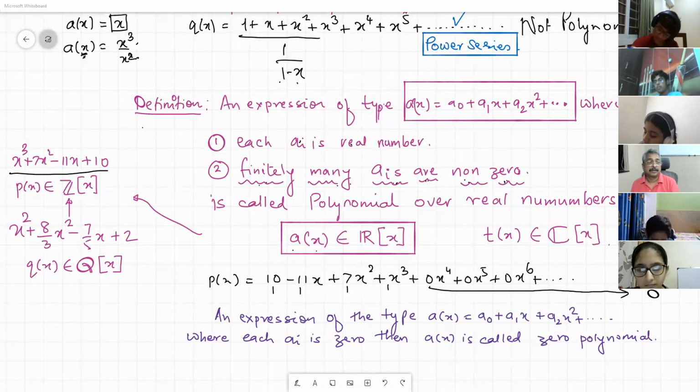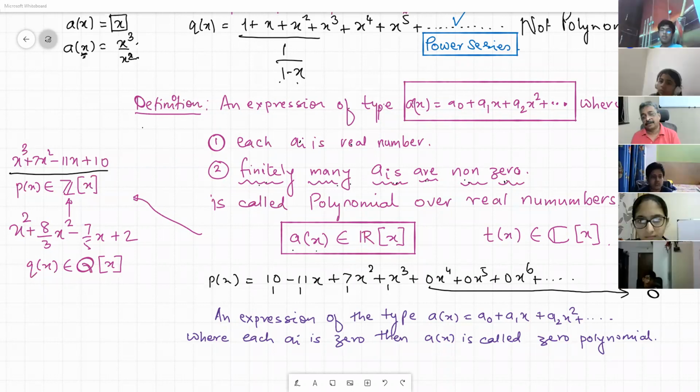Sir, the highest power of any non-zero coefficient term in the polynomial is the degree of the polynomial. Yes, correct. Sir, the maximum power of the variable after maximum expansion is the degree of the polynomial.